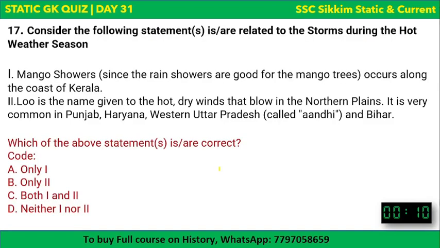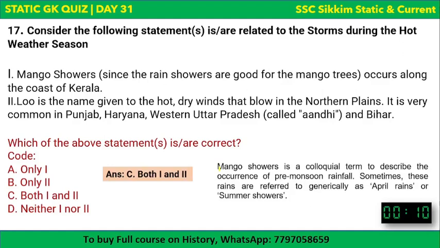Next question. It's also a statement based question. Mango showers, since the rains are good for the mango trees, occur along the coast of Kerala. First point. And the second point is Loo is the name given to hot and dry winds that blow in the northern plains. It is very common in Punjab, Haryana, Western Uttar Pradesh, called Andhi in Bihar. The correct answer is both of these statements are correct.